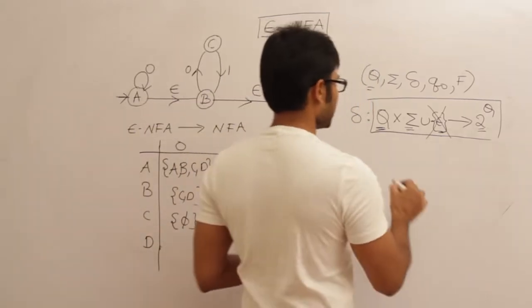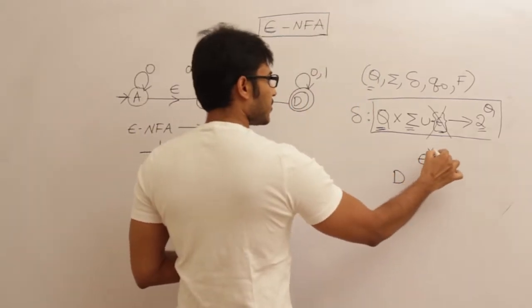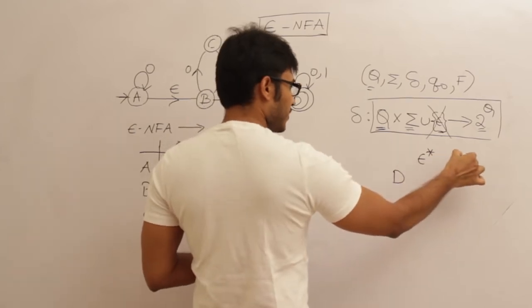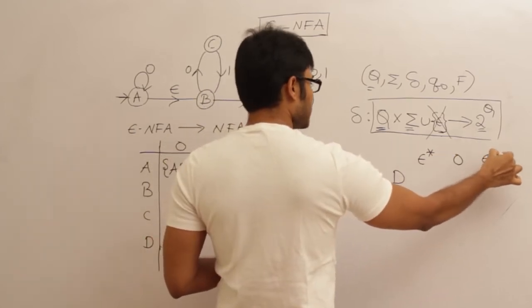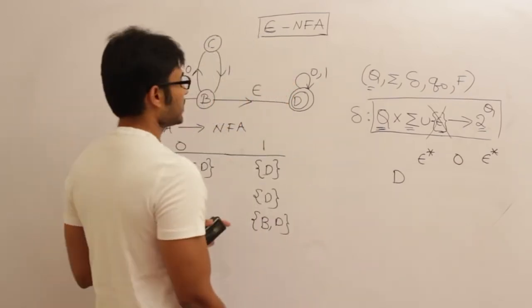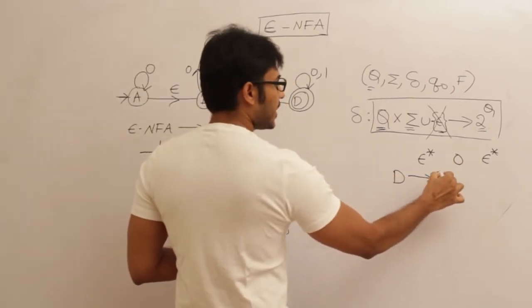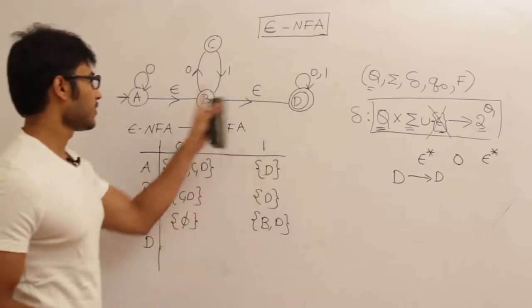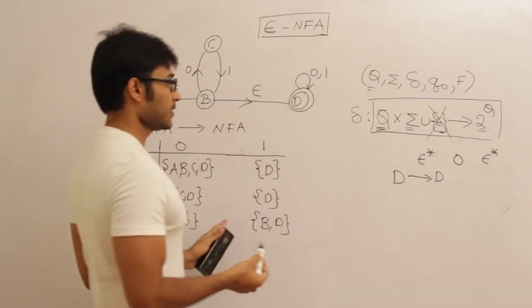Again, here we discuss the same things. For D, find the epsilon closure of D, then find the transition on 0, and again find the epsilon closure. So what is the epsilon closure of D? From D I can reach only D on seeing epsilon. So I cannot reach any state other than that.